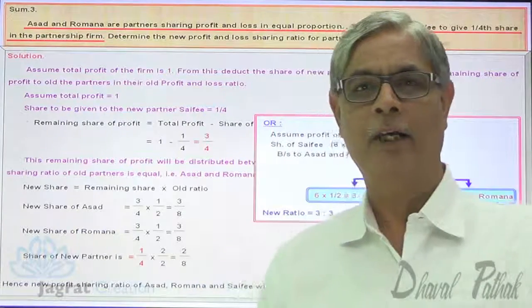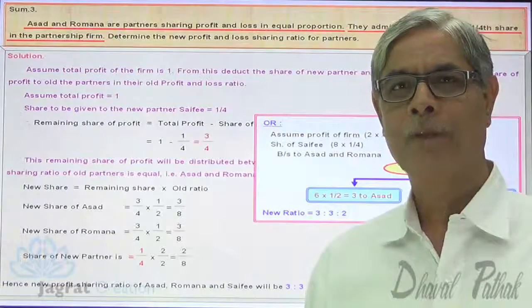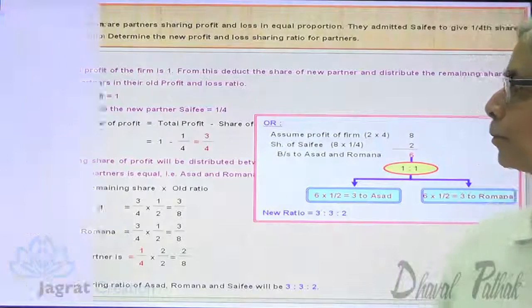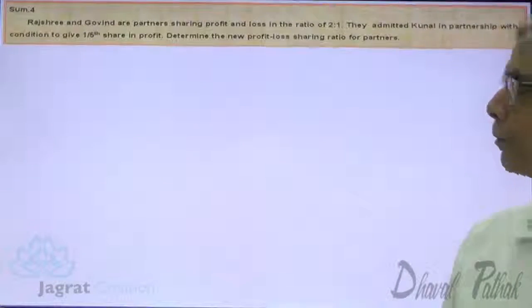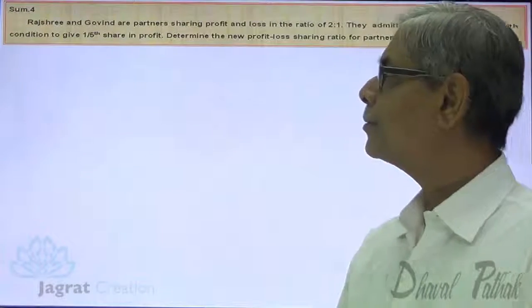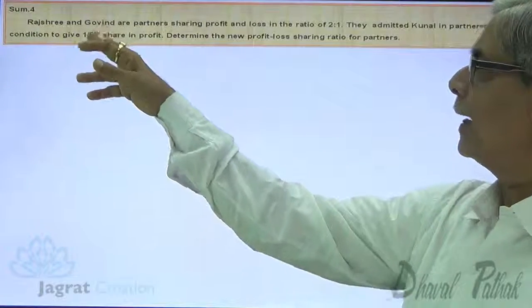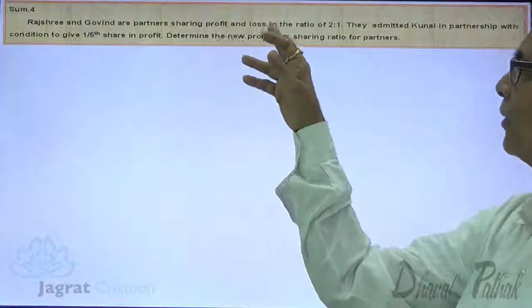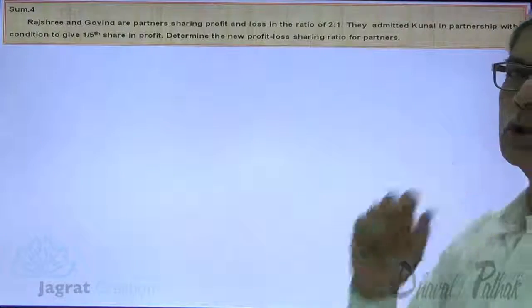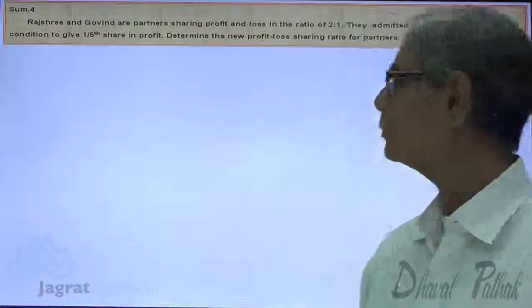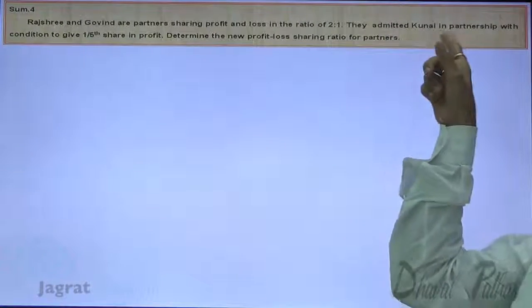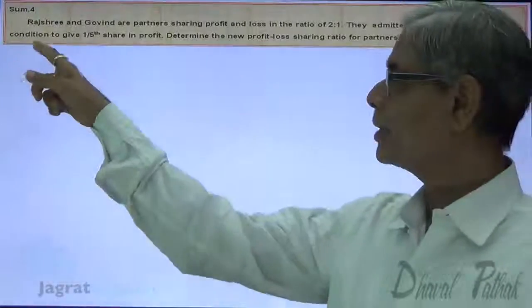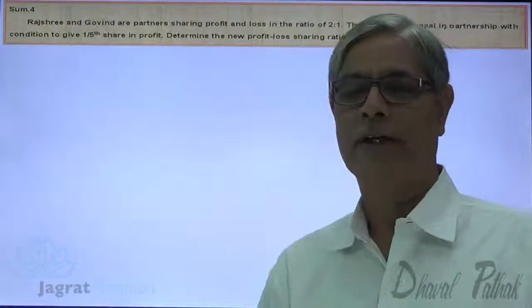Now I want to take care of one more sum of this type. Just observe. Rajashri and Govind are partners sharing profits and losses in the ratio of 2:1. They admitted Kunal in a partnership with a condition to give 1/5 share in profit.